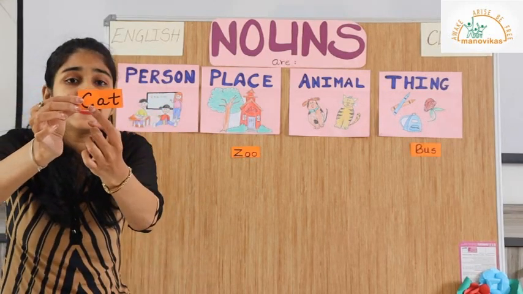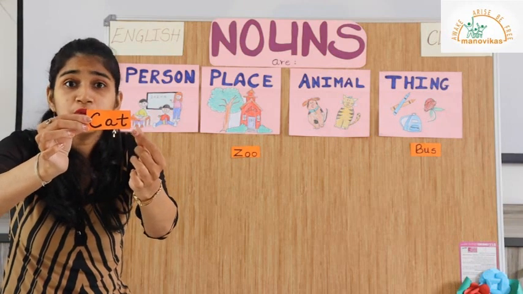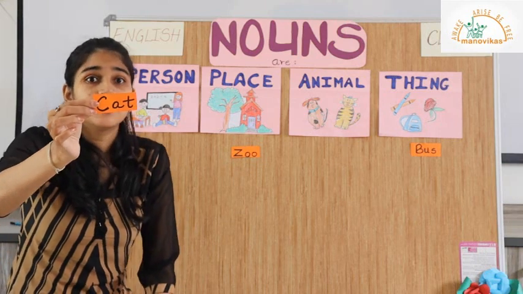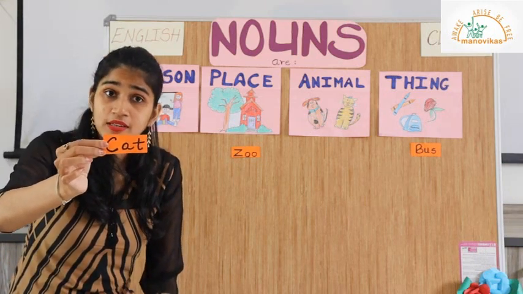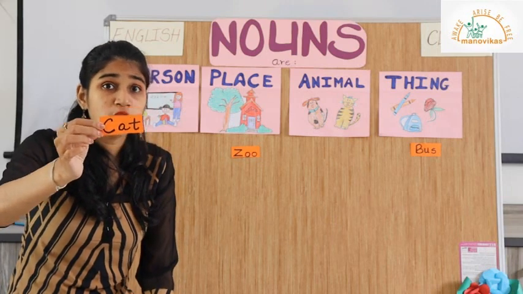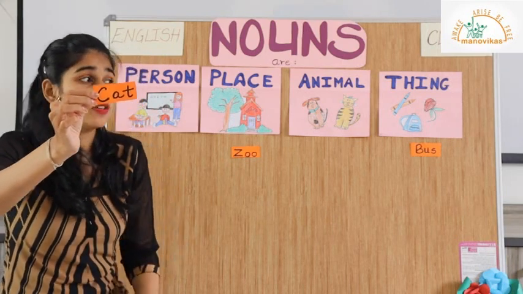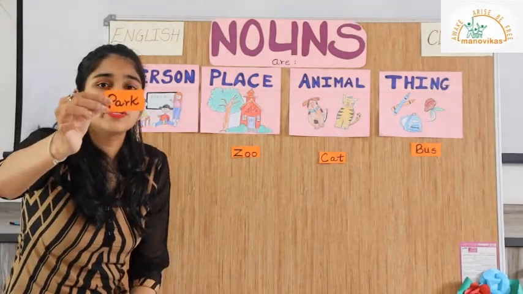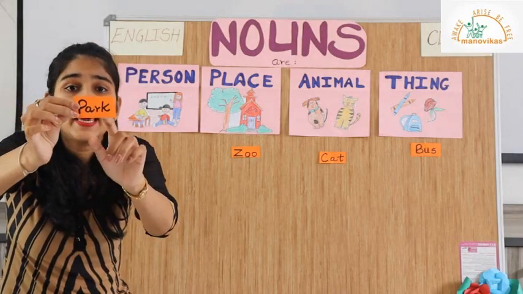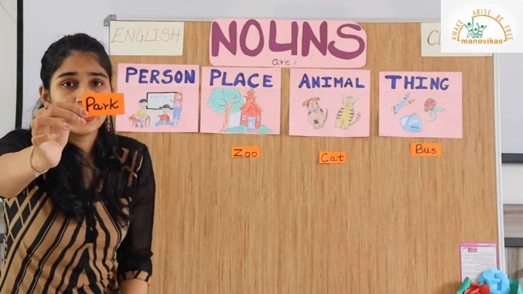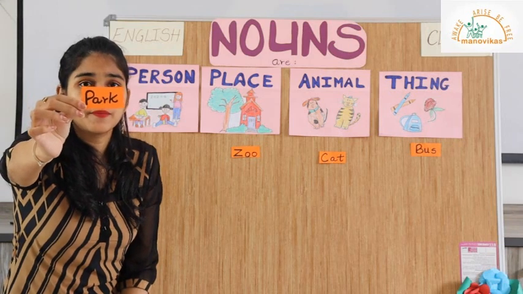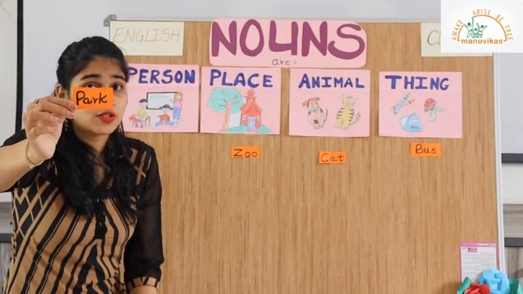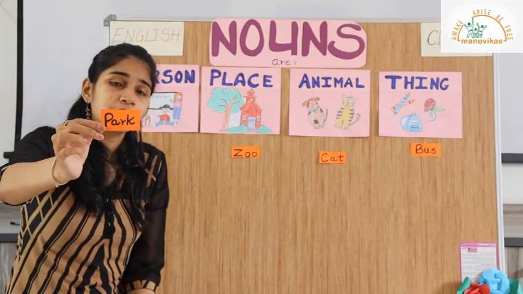What is this word? C-A-T. I'm sure you know. C-A-T. Cat. A cat is an animal. And the noun used here is cat. And we stick it under the naming word used for an animal column. Now which word is this? P-A-R-K. Park. A park is a place. And so this noun will be stuck under the place column.